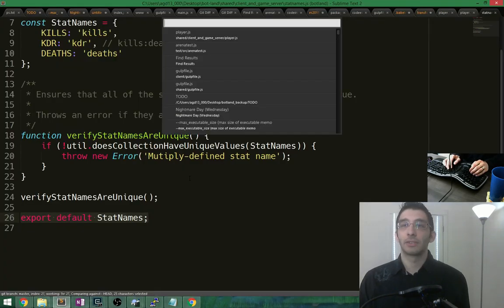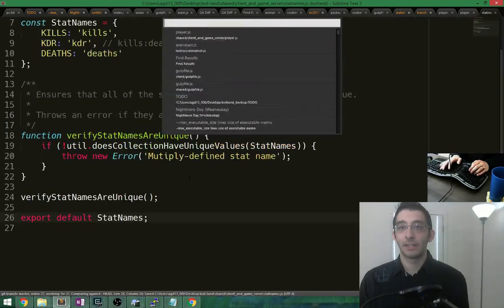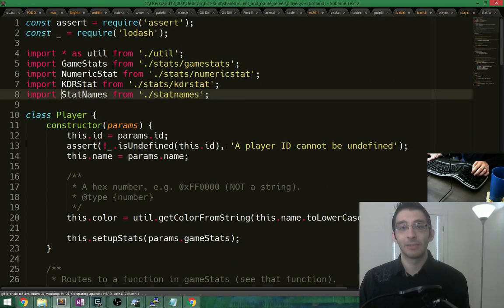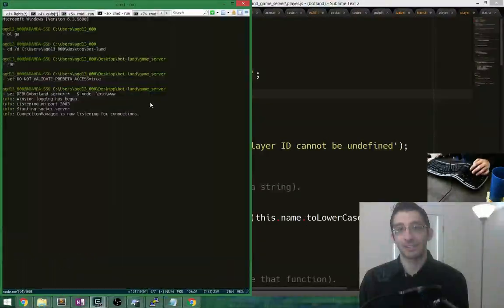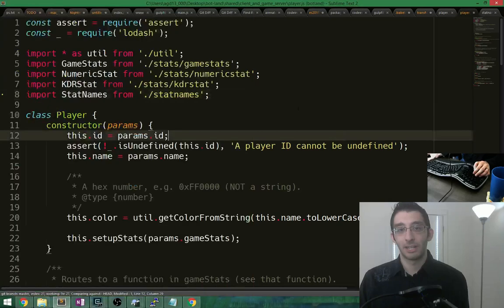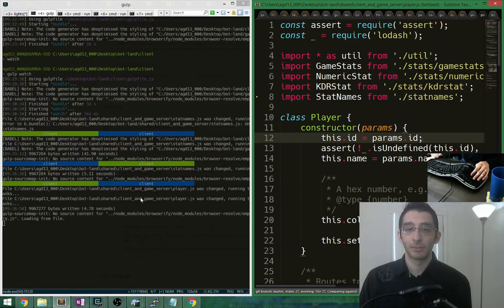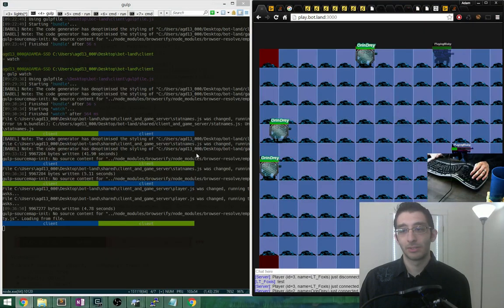Okay, all right, let's try something out then. Stat names, let's set this back to here, and then in shared player, where we need stat names, we might need to just do this now, import stat names. Let's cut this off, that doesn't matter. So we're going to save, and maybe this will rebuild. And now we'll run into the same problem pretty much everywhere in the code base. Upgrading Babel was not super straightforward.